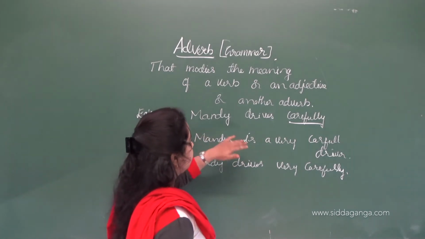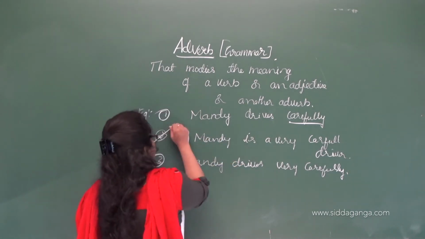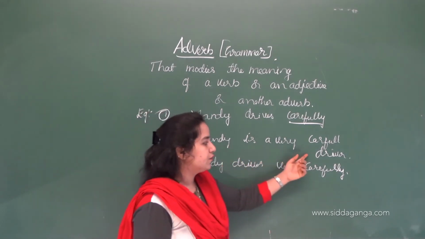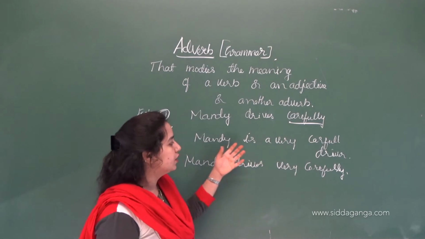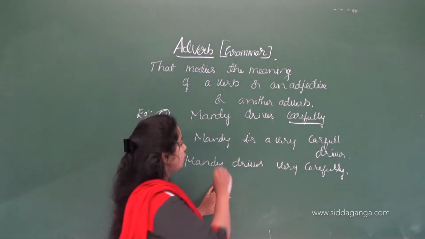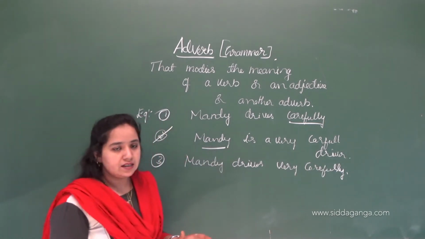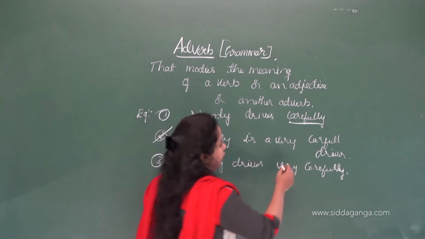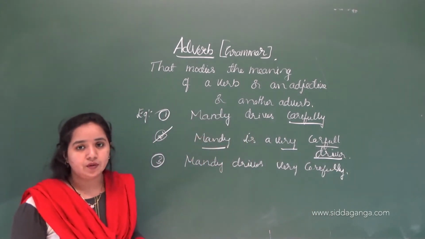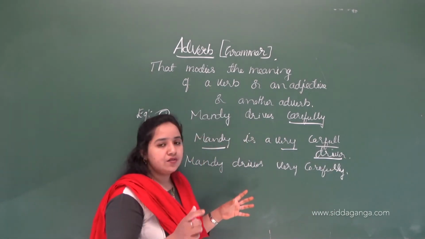Okay, so let's look at this one: Mandy is a very careful driver. It says about the noun. It modifies the noun. It says the quality of a noun. So Mandy is a very careful driver. While he was driving, he was very careful. Okay, he was a very careful driver.